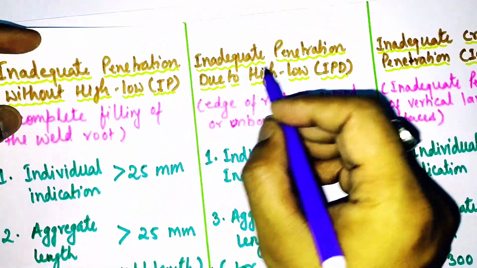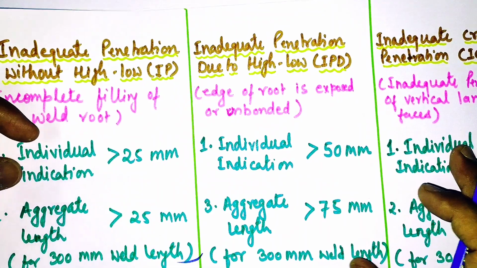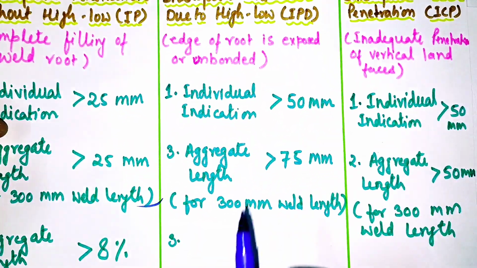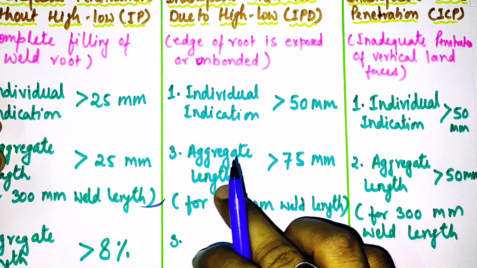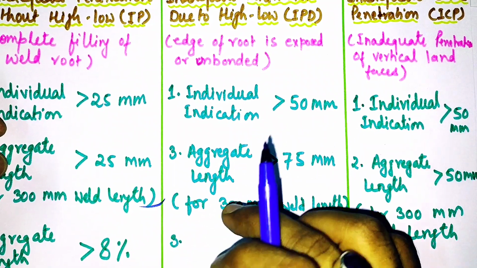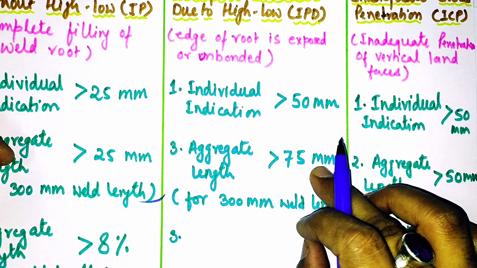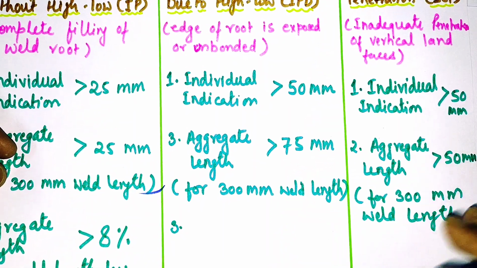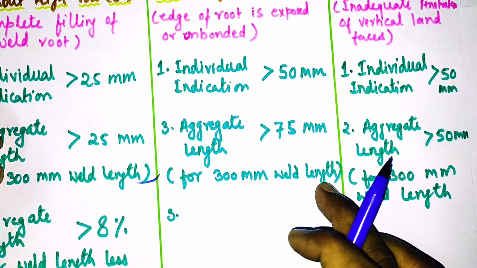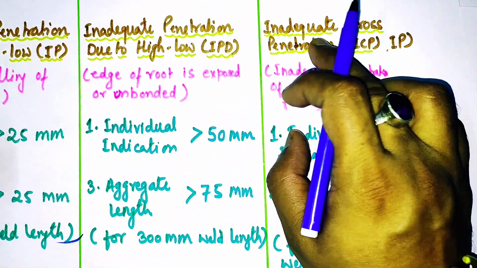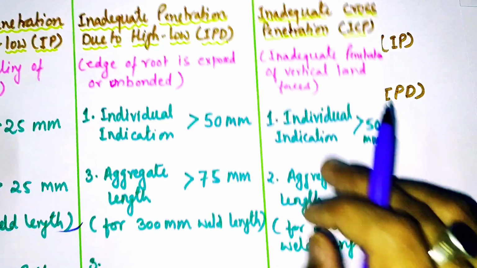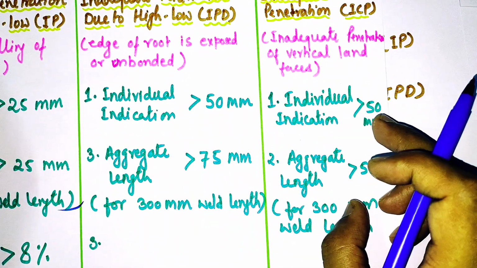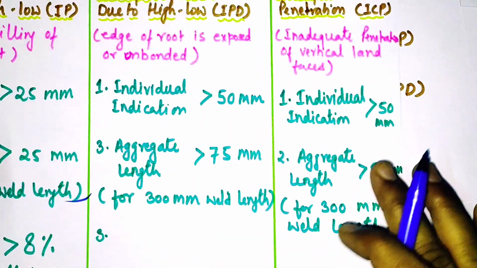Now the second one, inadequate penetration due to high-low. If it is due to high-low, then we can accept up to 50 mm. For broken, if the cumulative total length is more than 75 mm, then we can reject. If it is 75 mm or less, we can accept for 300 mm weld length. Now the third one, inadequate cross penetration, and for this the criterion given is 50 mm. If it is more than 50 mm, we can reject that.